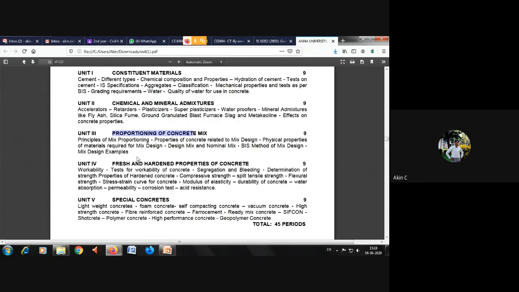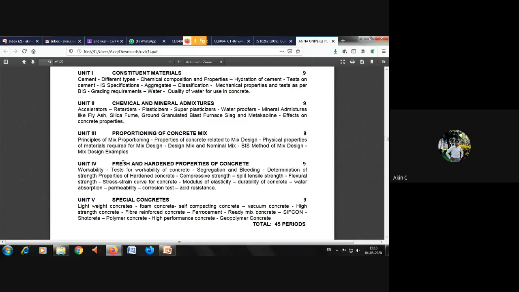First we have to check the target mean strength. They have given the formula, and they have also solved what is known as fck plus. We'll continue with the detailed part in the next slide. I'll show you. Before that, I want to finish the syllabus part. So this third unit is available in the IS 10262 code, and this is up to the mix design.